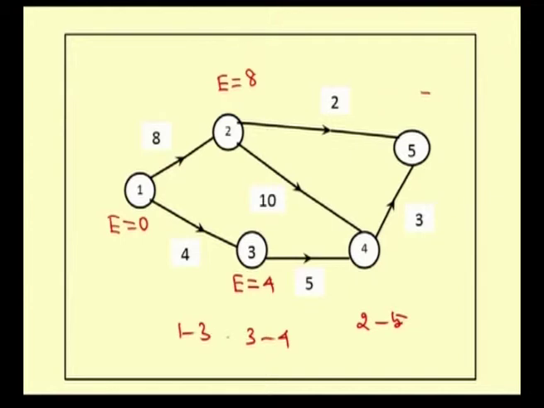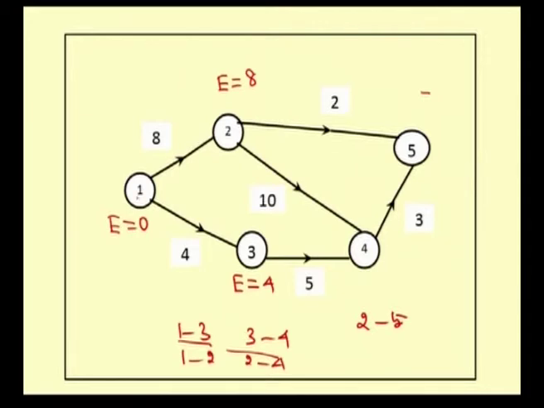Next, one more path is 1 to 2 and 2 to 4. So for node 4, there are two paths: 1 to 3, 3 to 4, and 1 to 2, 2 to 4.